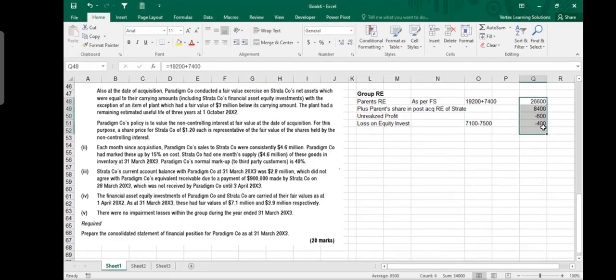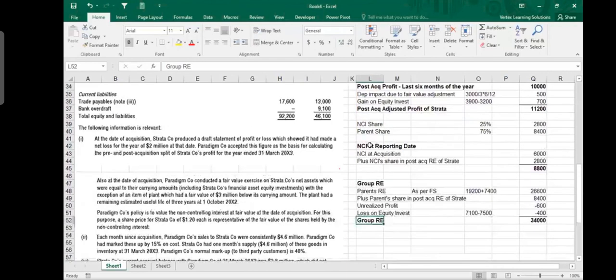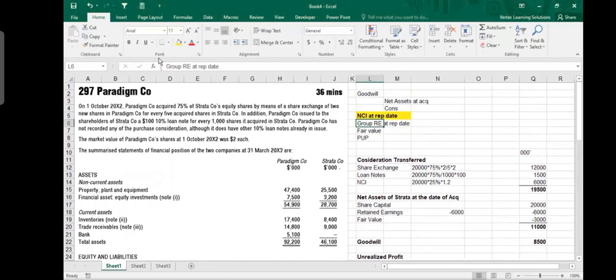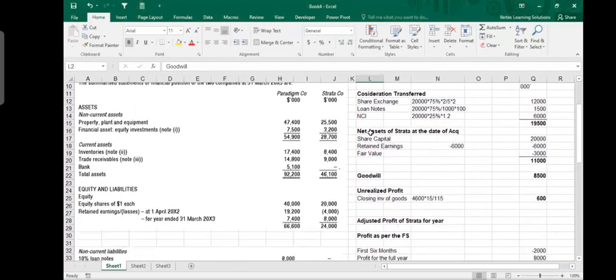Now when you make a total, it gives you 34 million. This is your parent retained earning, let me call it group retained earning. So group retained earnings are 34 million. Once you have done these calculations, you have done your NCI at reporting date, your group retained earning of 34 million, we have done our fair value adjustment, we calculated our unrealized profit, and we calculated our goodwill. We are ready for making our balance sheet.